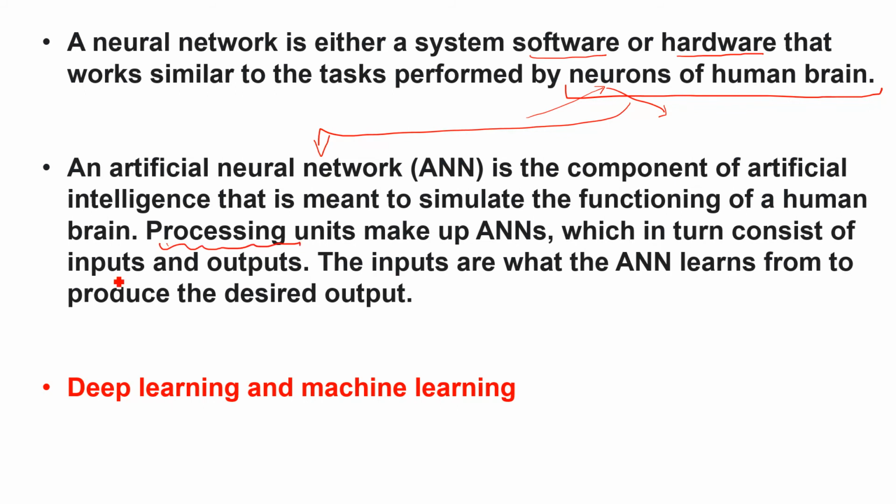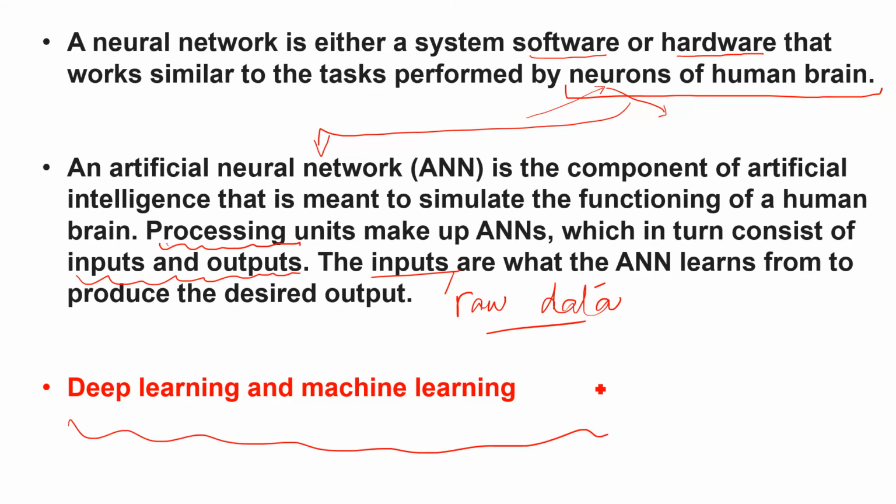So what is the meaning of processing here? What is input and output? I will explain to you in this lesson. The inputs are what the ANN learns from to produce the desired output. Means input is, you can say simply, raw data or raw information. Initially we provide it to the machine, and the parallel processor performs some actions on it and we receive the output. And these are the important points: deep learning and machine learning. I have written this in red ink, highlighted, because if someone asks you where we use neural networks, then you have to say in deep learning and machine learning.